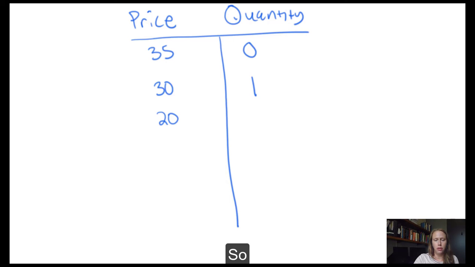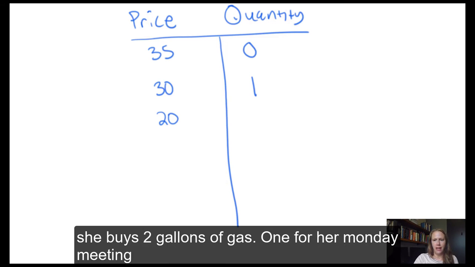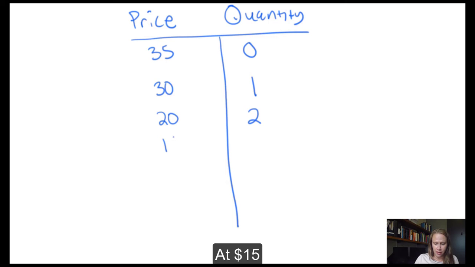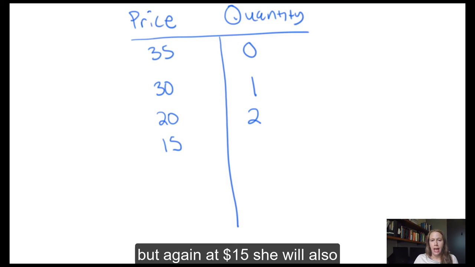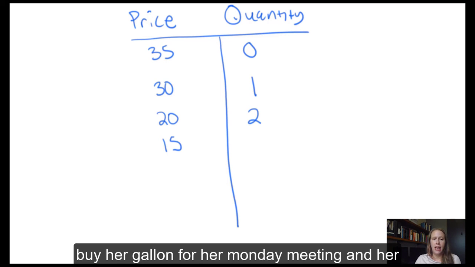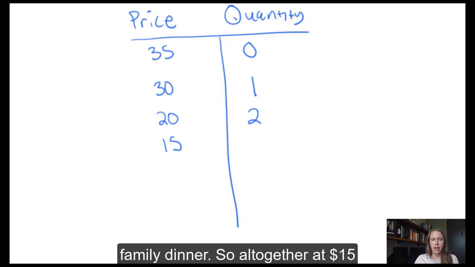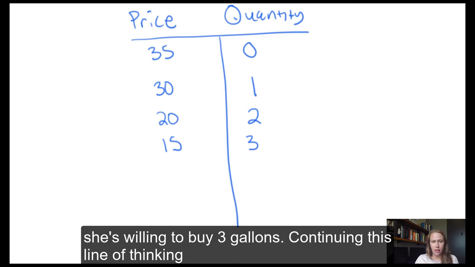So, scrolling down, when gas is $20, she buys 2 gallons of gas, one for her Monday meeting and one for Friday dinner. At $15, now she's willing to buy a gallon so she can drive to happy hour. But again, at $15, she will also buy her gallon for her Monday meeting and her gallon for her family dinner. So altogether at $15, she's now willing to buy 3 gallons.